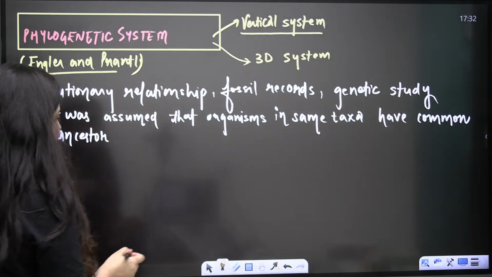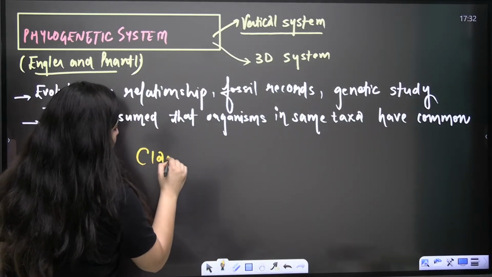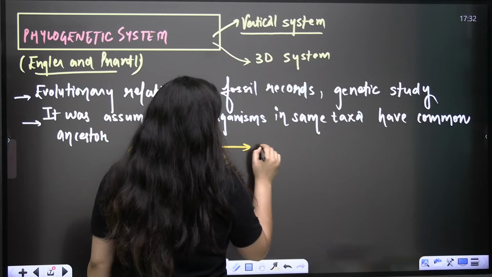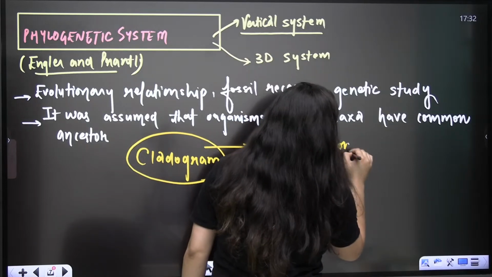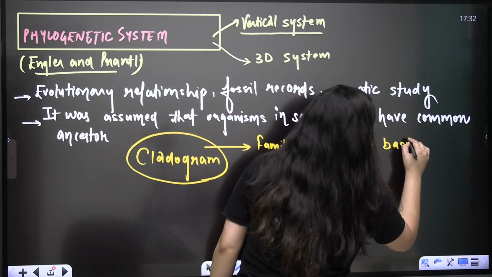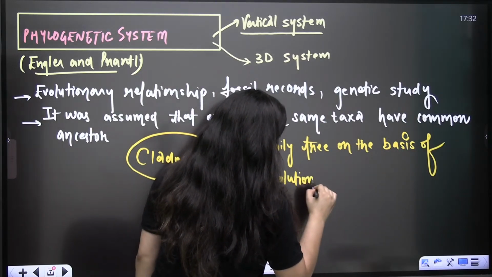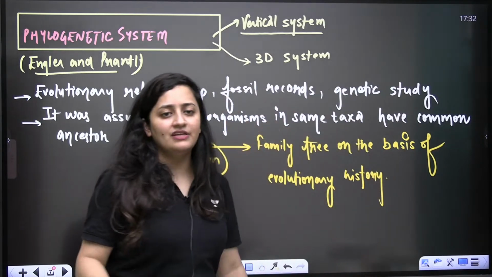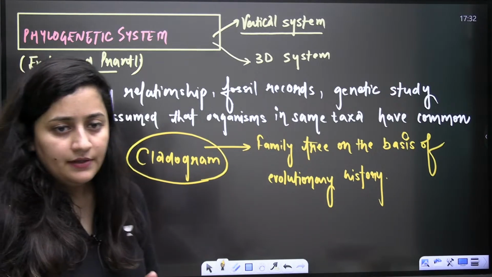So you know that on the basis of evolutionary history we also make a family tree. Are you aware of this? Cladogram. Do you know the meaning of cladogram? It is basically a family tree on the basis of evolutionary relationship. Or you can say that on the basis of evolutionary history, the family tree that we used to make. This is important, note it down.